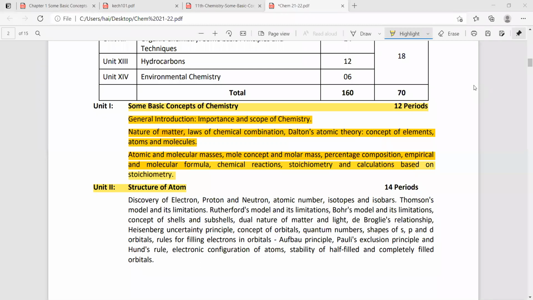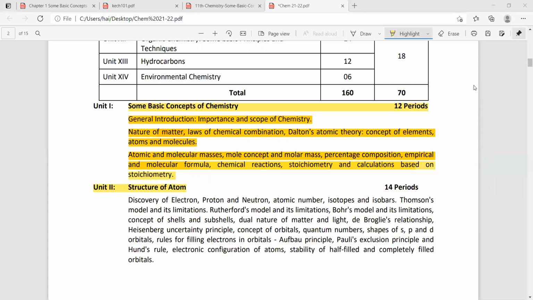The first chapter will be a very easy chapter. Not only the first chapter, the remaining chapters are also easy. Don't worry, we are there. We will support you until the board exams. The next board exams will be in class 12th only. So 2 years time will be there. In these 2 years you should thoroughly gain knowledge, so that you can write the board exams confidently. Don't worry about it. Yes.